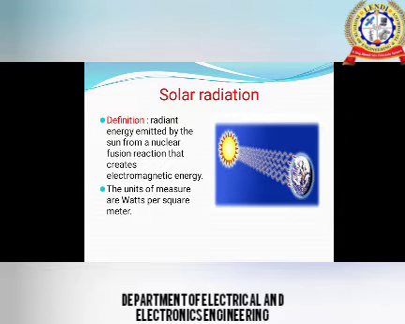General definition of solar radiation is radiant energy emitted by the sun from the nuclear fusion reaction that creates electromagnetic energy. The units of solar radiation are watts per square meter.